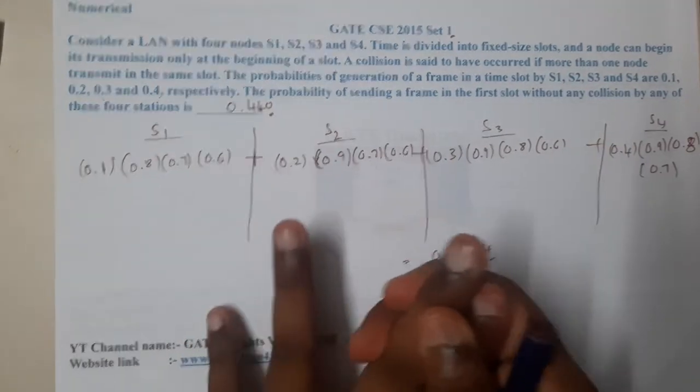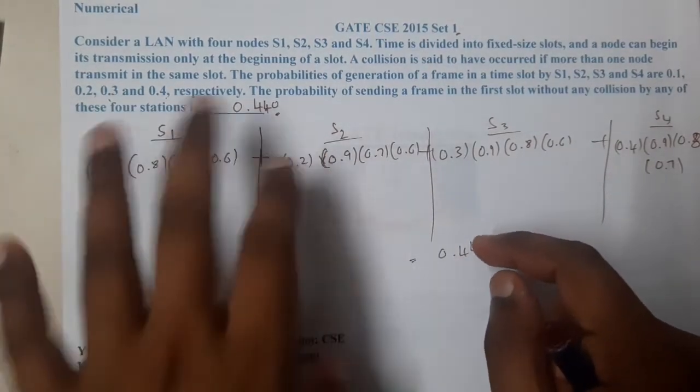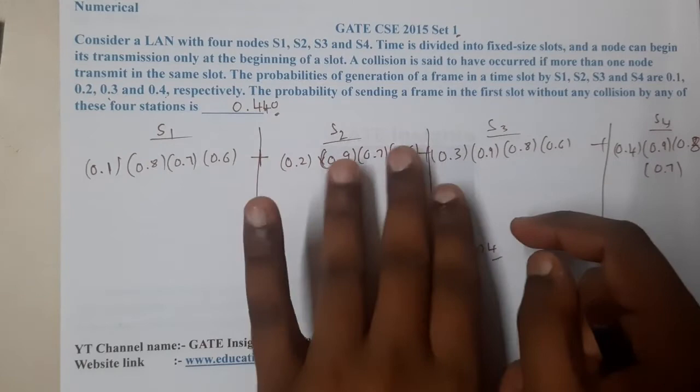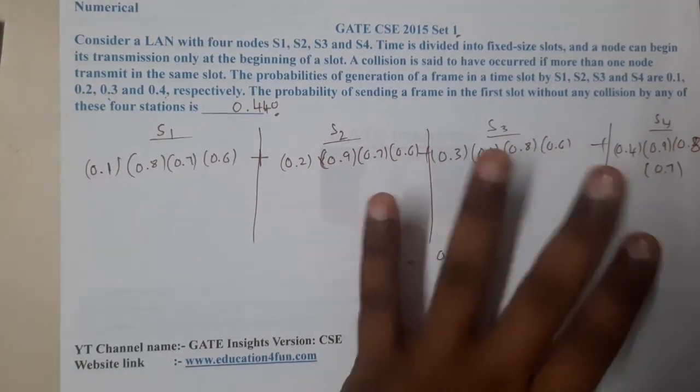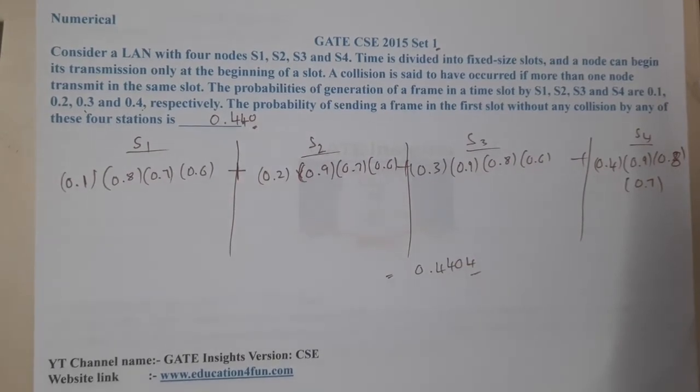If 2 stations send data at the same time, a collision will occur. They give the probability of sending. So basically one will send, everyone else will keep silent. With that logic, we have solved the question. It's a direct question, guys.